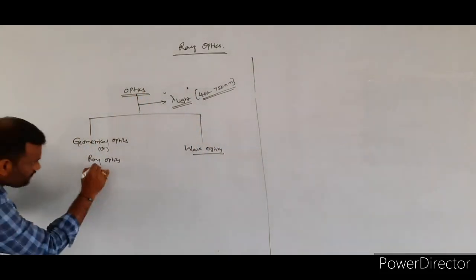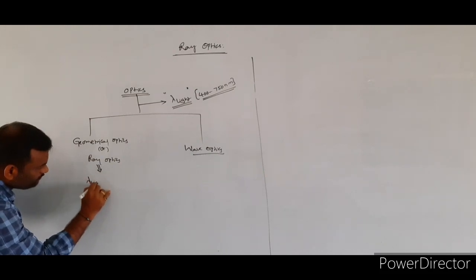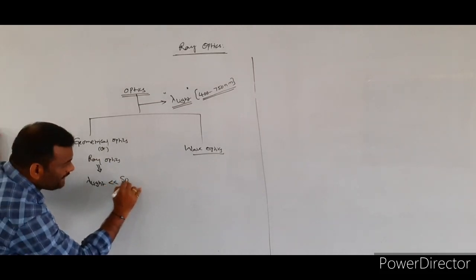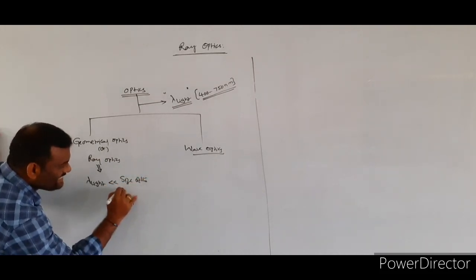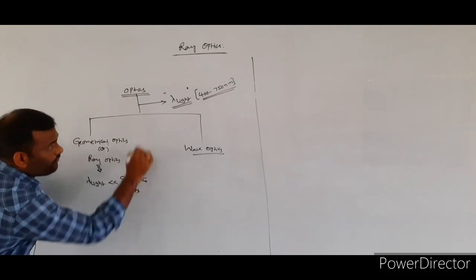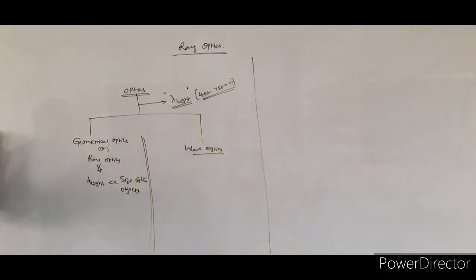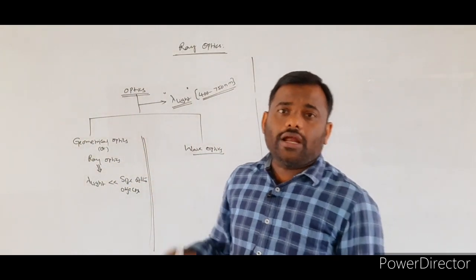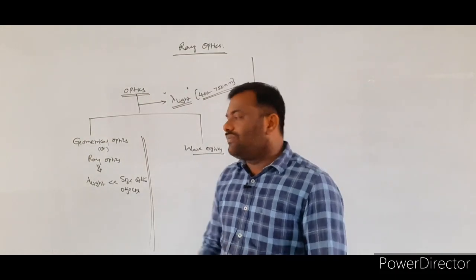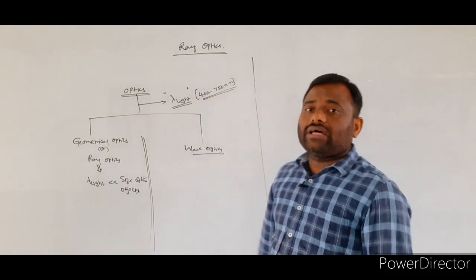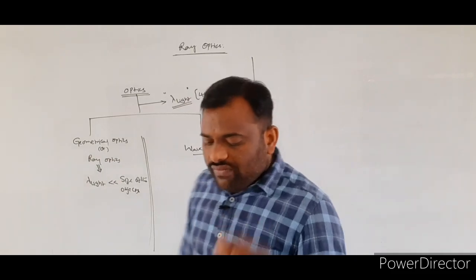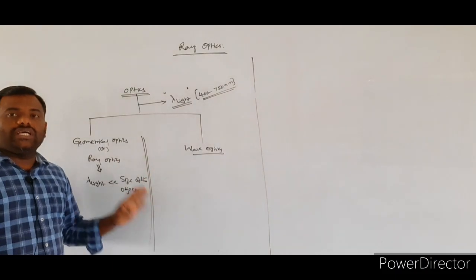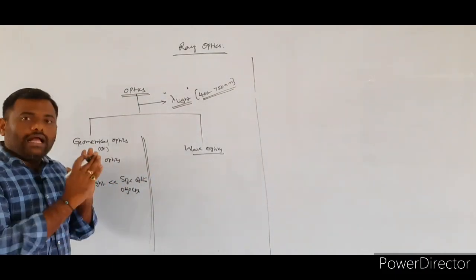Whenever the wavelength of the light is very much smaller than the size of the objects, at that instant geometrical optics, or ray optics, is applicable.